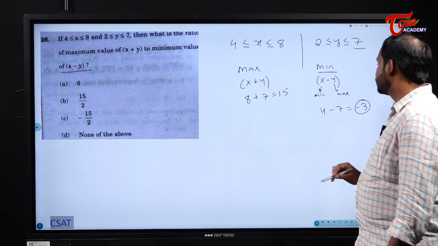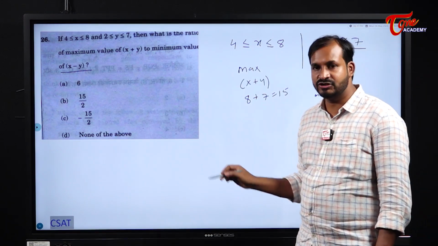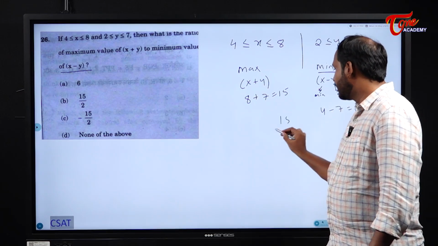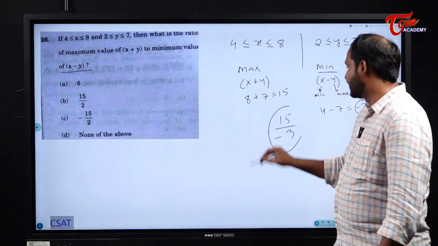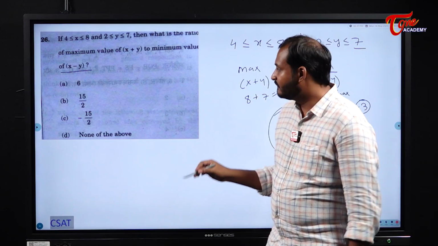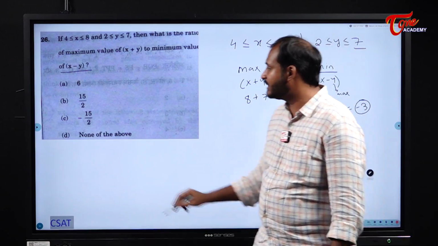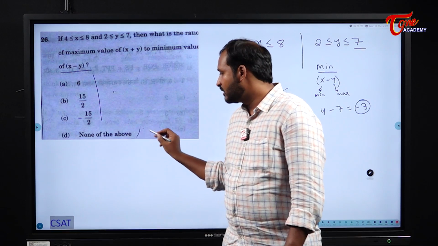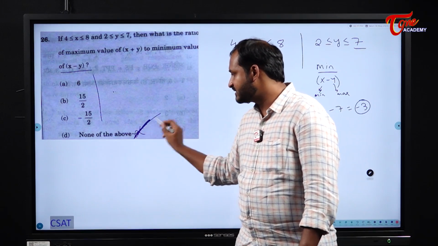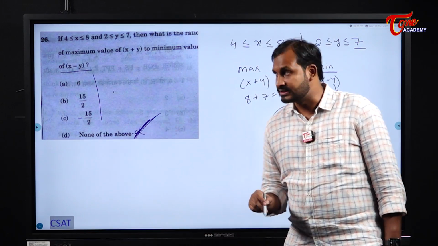Minus 3. So they are asking us the ratio between them. Ratio means what? 15 by minus 3. So what will be our answer here? 15 by minus 3 will be the perfect answer. But here we don't have that option. So none of these will be the answer for us in this case.